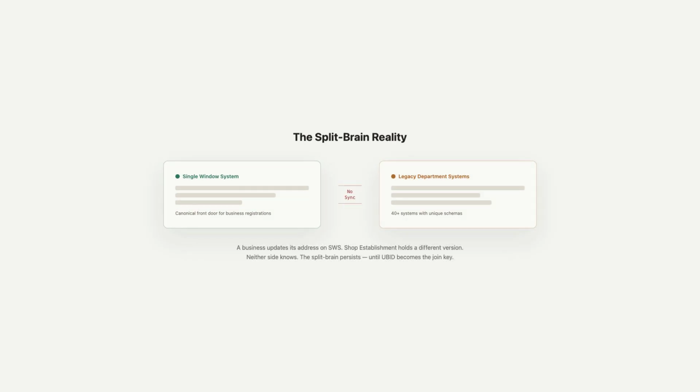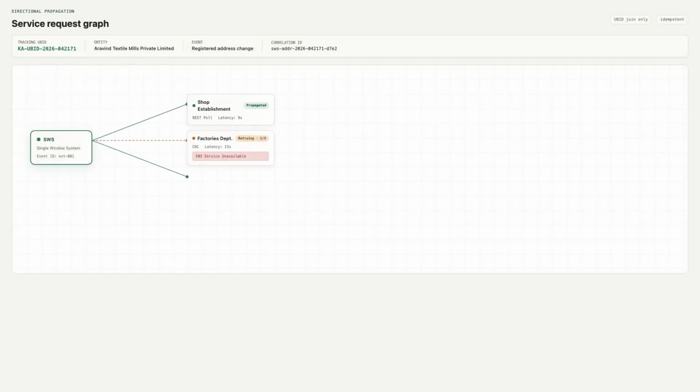A business updates its address on the single window system. Shop establishment holds a completely different version. Neither side knows the other exists. Until now, there was no bridge between these worlds. Let us walk through a real trace.